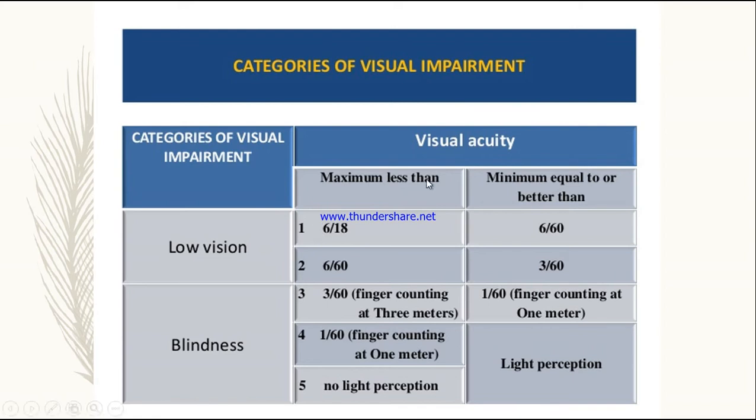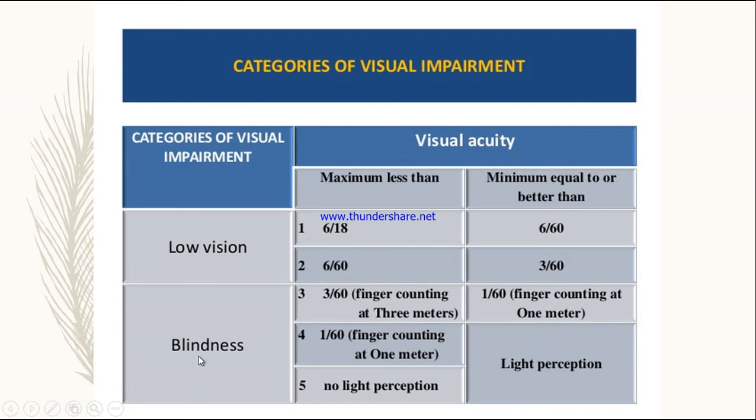Then low vision, maximum less than. We can also say a person has low vision if the maximum is less than 6 meters for an actual 60 meters. An object is placed and a normal person is able to see at 60 meters, whereas a person with low vision is able to see the object at 6 meters. So he has to go towards the object. The distance between the object and the person is very less as compared to the normal person. So this is 6 by 60 and minimum equal to or better than 3 by 60. Those were the categories of low vision.